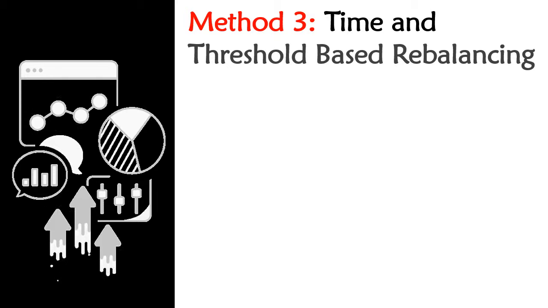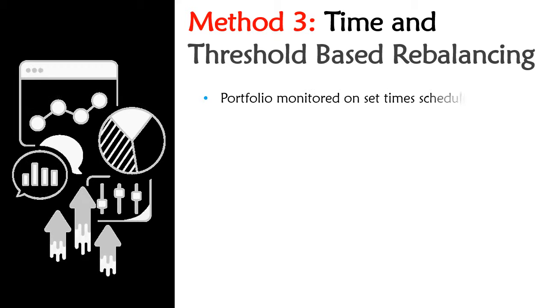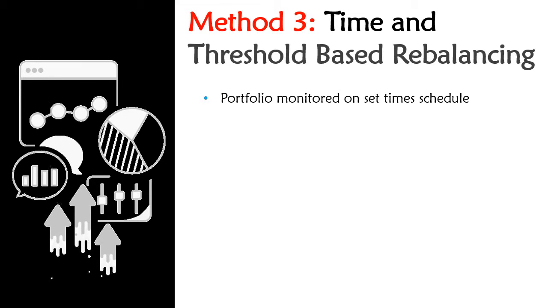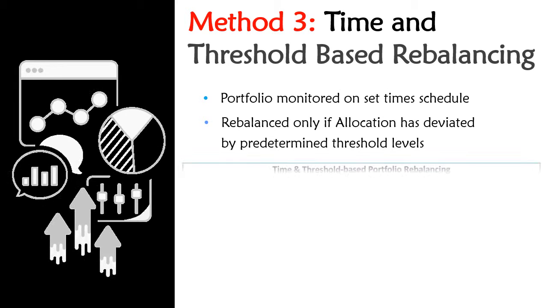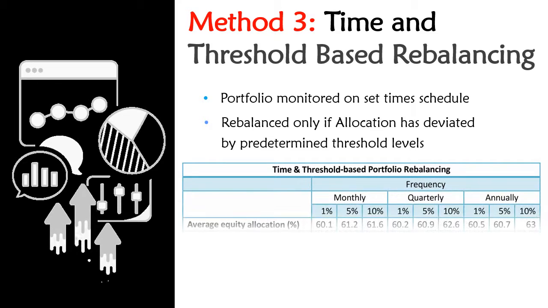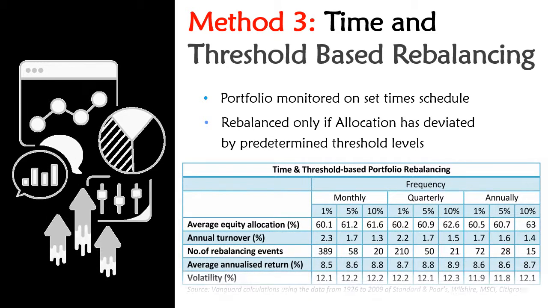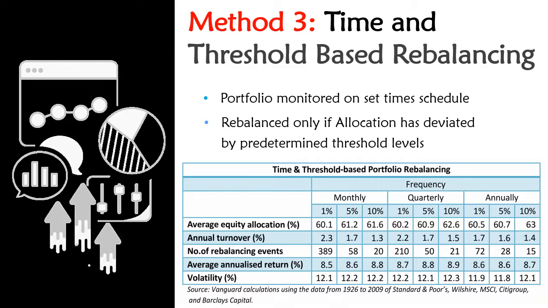The periodic and threshold rebalancing combines the periodic and threshold strategies. The portfolio is monitored on a set time schedule, but is rebalanced only if the allocation deviates from the target by the predetermined minimum rebalancing threshold.